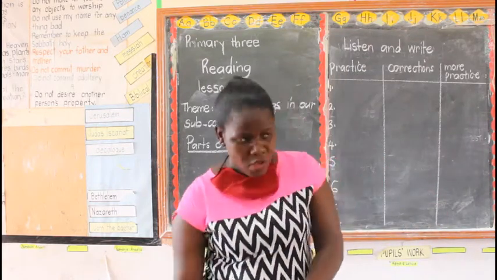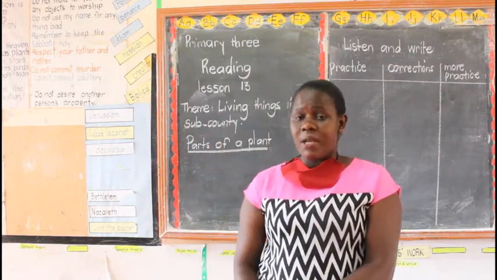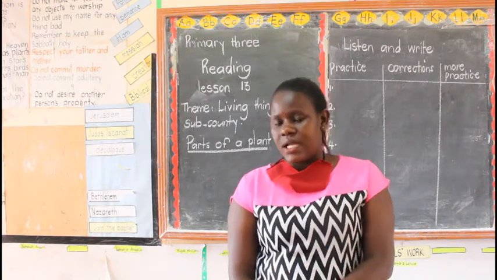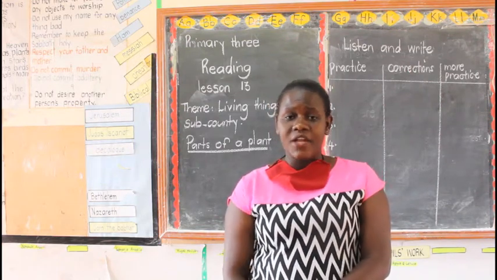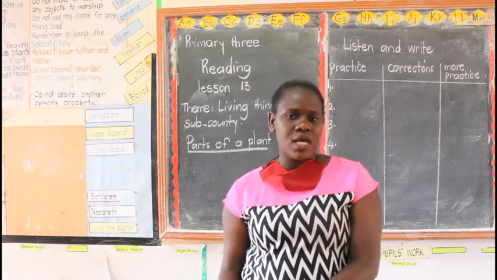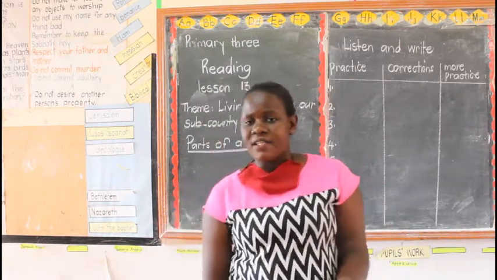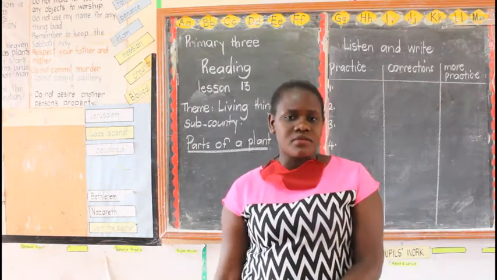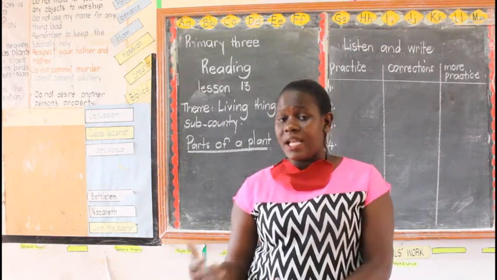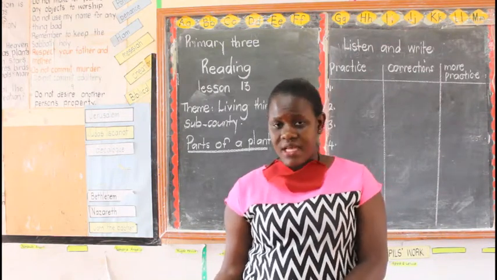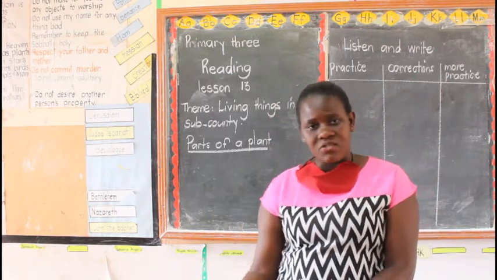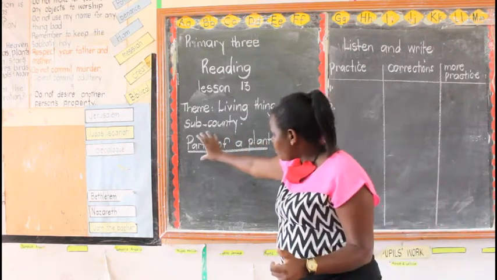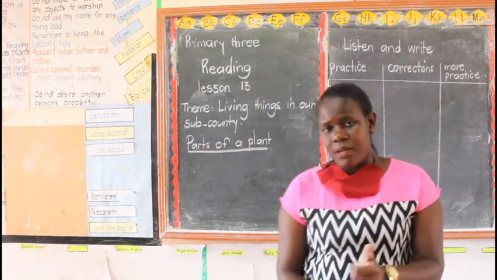As your teacher of literacy already told you, a plant is a living thing that grows in soil. Are we together? Yes, and you know what soil is. The top layer that covers the earth's surface. So plants grow in soil. That's why we say plants are living things, because they have life. Good. Living things that grow in soil. So we are going to have what we call parts of a plant. Do you know the parts of a plant?